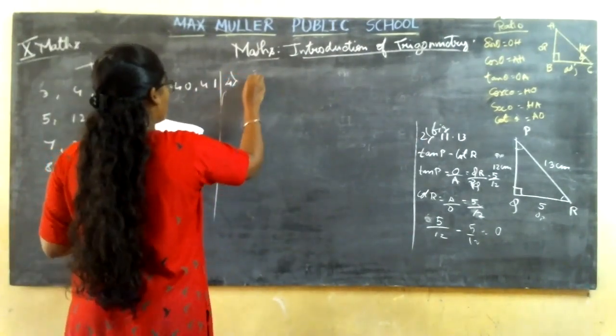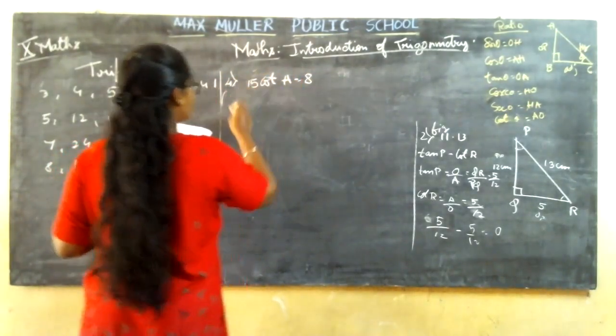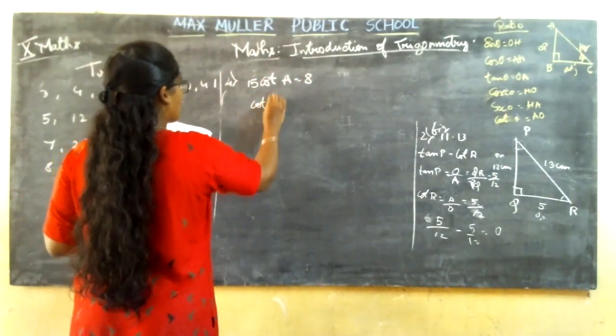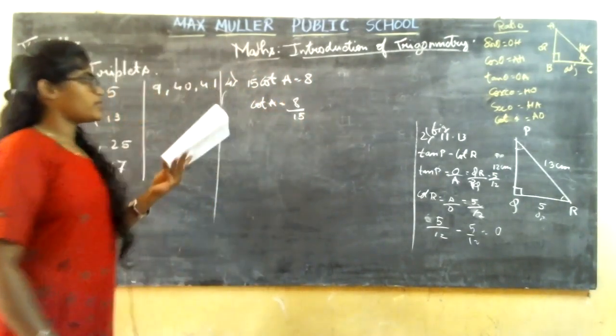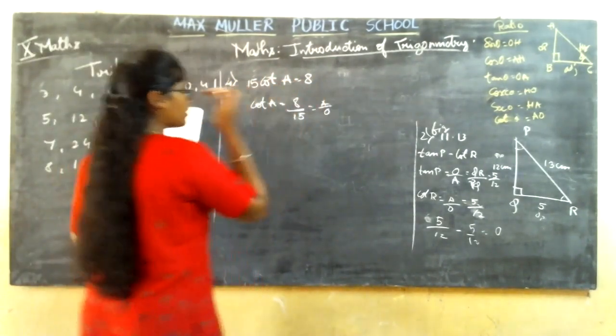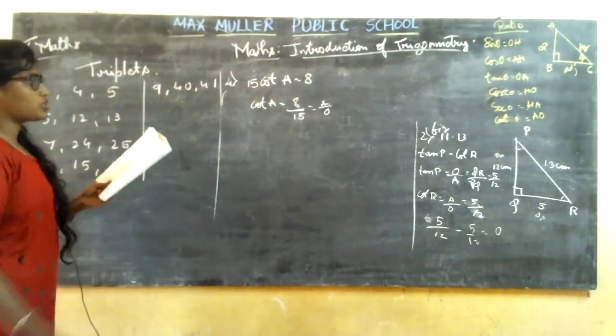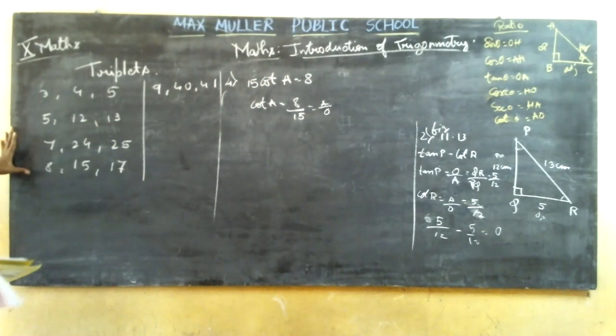Fourth one, 15 cot A is equal to 8. So how are you going to take cot? Cot A is equal to 8 by 15. How are you going to represent cot? As OA. So you have 8 and 15. What is the next one left out? If it is 8 and 15, the next one is 17.